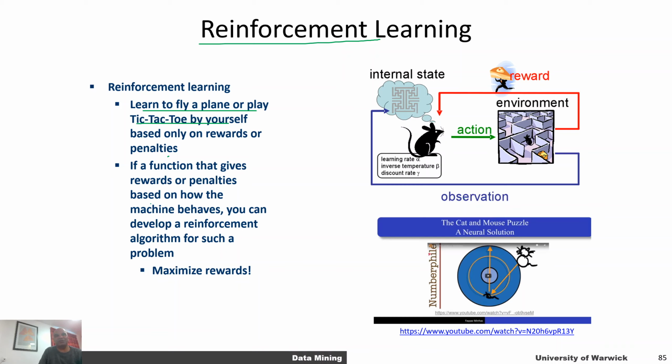If you want to watch a fun video on that, I've made one in which we train a machine learning model that is a rat brain or a mouse brain to steer away from or escape from a cat. So there is a video on that. If you are curious to explore this, you can watch that. Remember, this video is not going to be a part of our module itself, but if you're interested in exploring how reinforcement learning works, I think this would be a useful introduction for you.